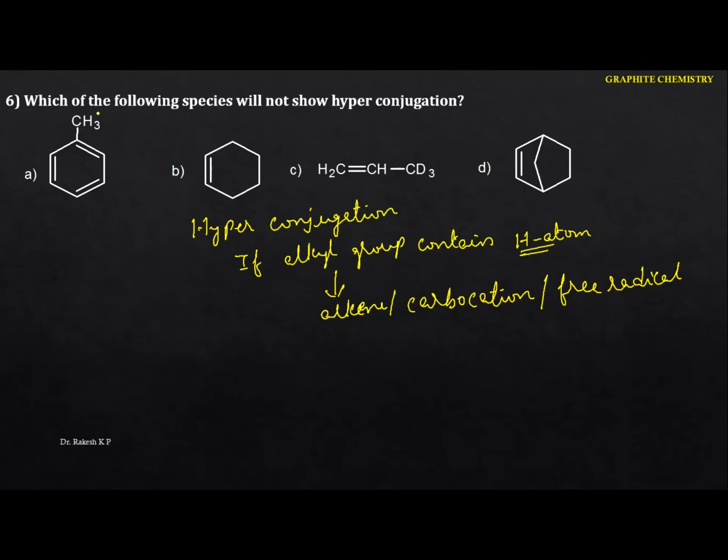Just identify this one. So this is the alkyl group. Just go to the first one here. Here we are having 3 hydrogens. At least we require 1. Okay, so this is involved in the hyperconjugation. Let me show you the particular hyperconjugation here. If this group is attached to the alkene or carbocation, or maybe the free radical. Okay, so here we are having 3 hydrogens. We require only 1. Okay, just go to this one. This completely breaks, and here we can identify the hyperconjugation.